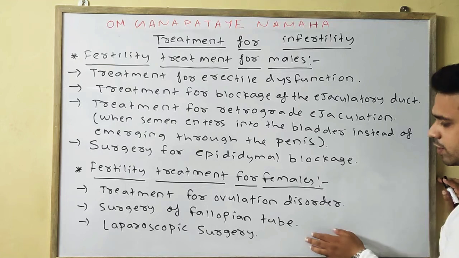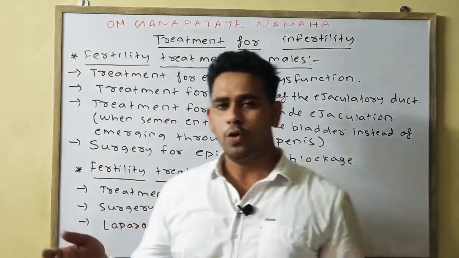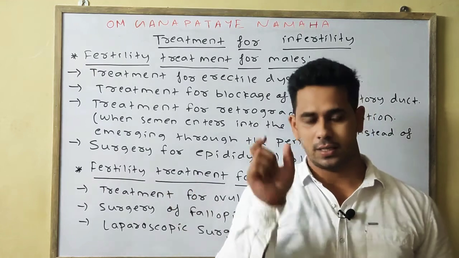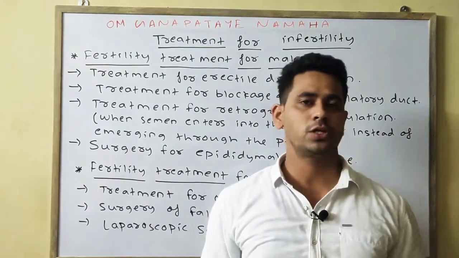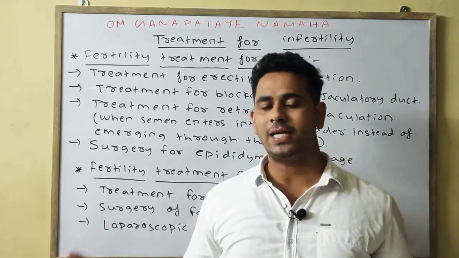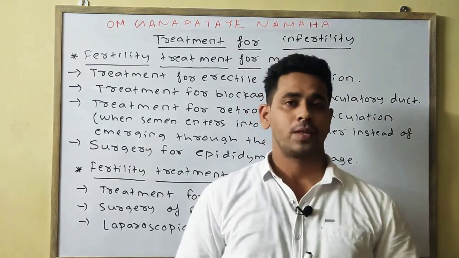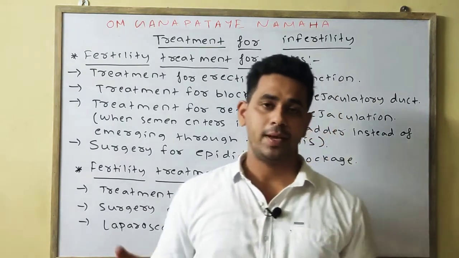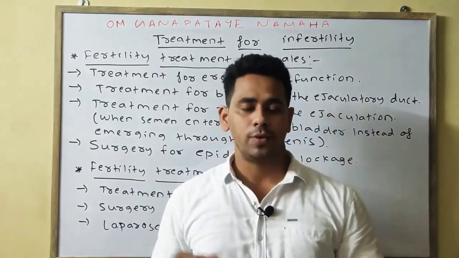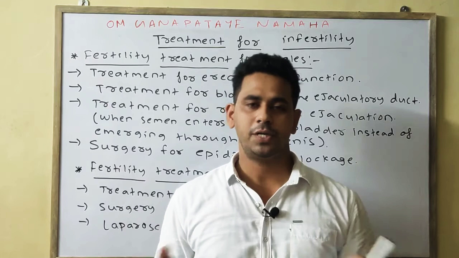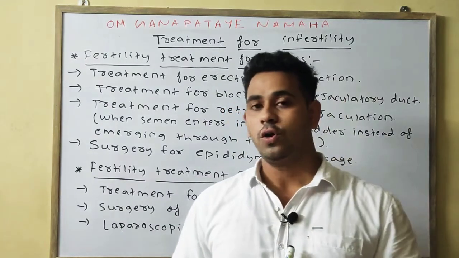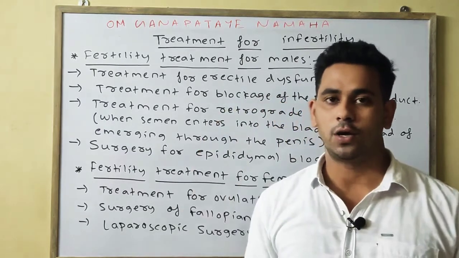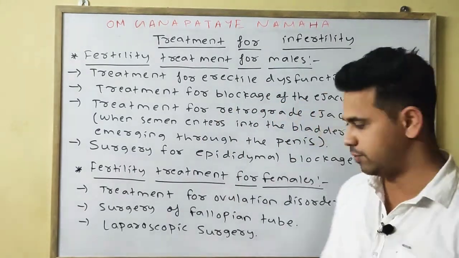Next is surgery of the fallopian tube. We know the fallopian tube contains the fertilization site, that is the ampulla-isthmic junction, which is the fertilization site of the female. So if there is some problem in the fallopian tube, we can repair it or treat it by various treatments or surgery, and it can also lead to the treatment of the fertility of the female.